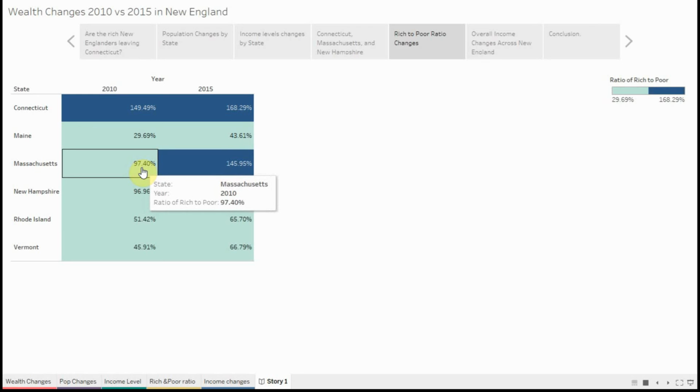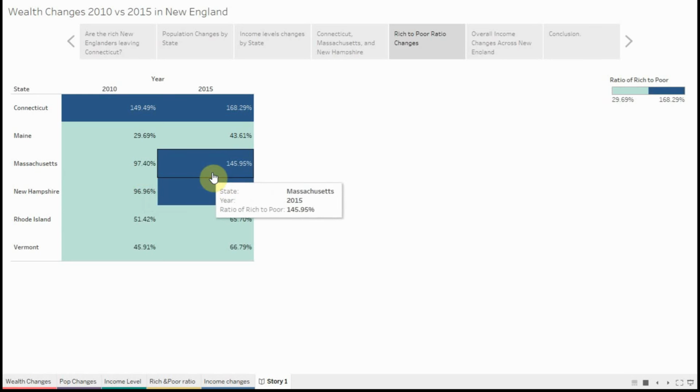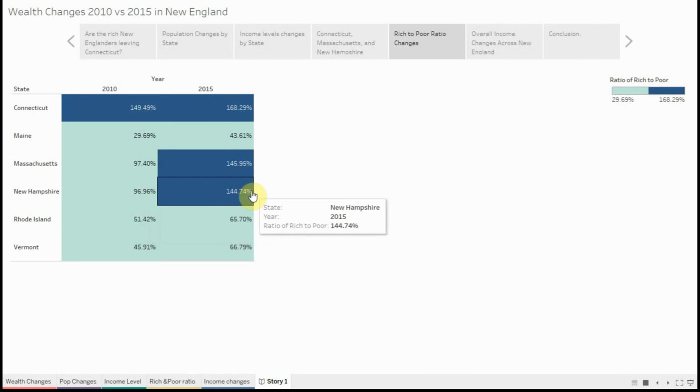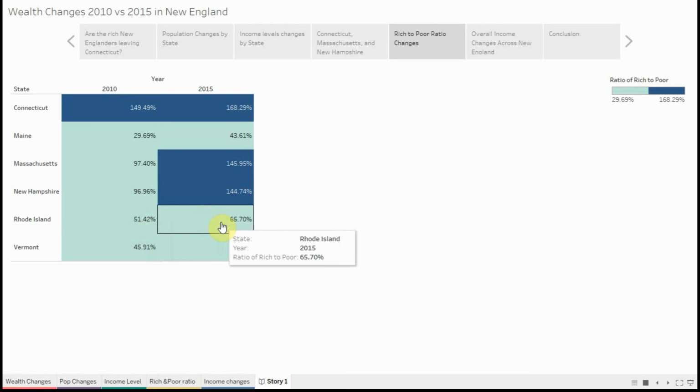As you can see, Massachusetts went from 97 to 145, and New Hampshire went from 96 to 144. That's a very similar increase, and they're both very significant. It's much more significant than, as you can see, Rhode Island's smaller change and Vermont's smaller change.